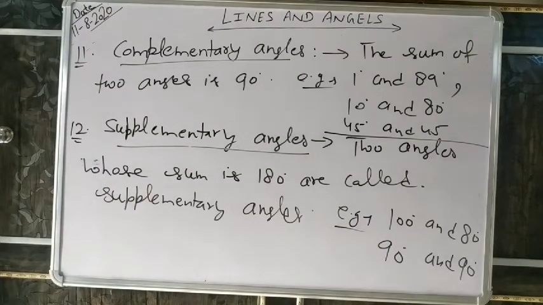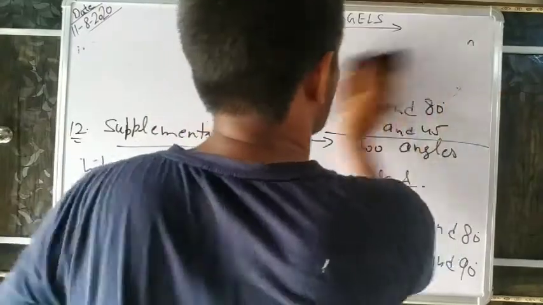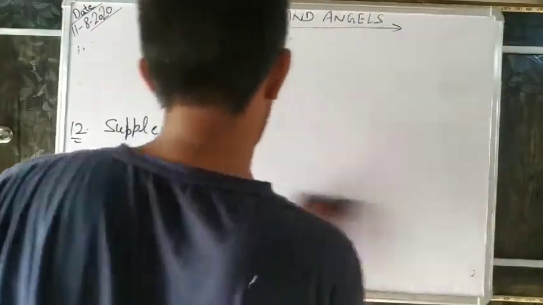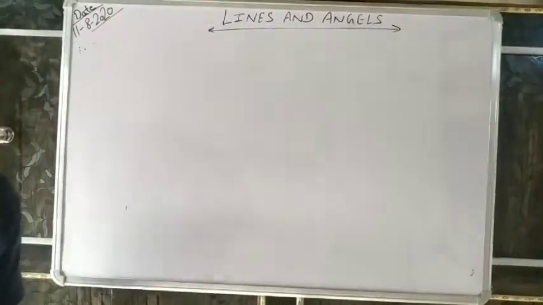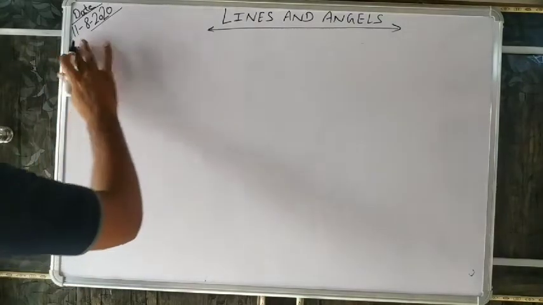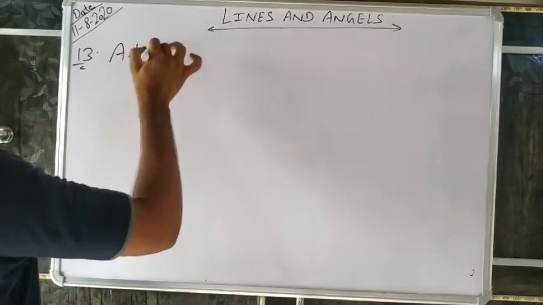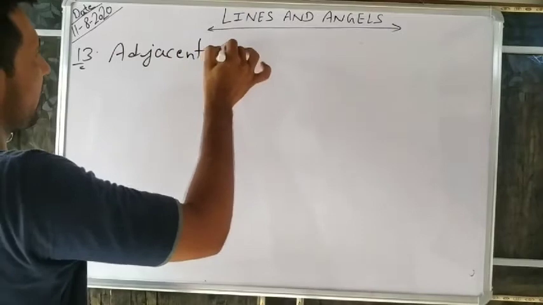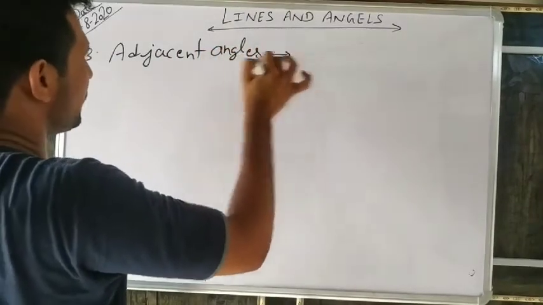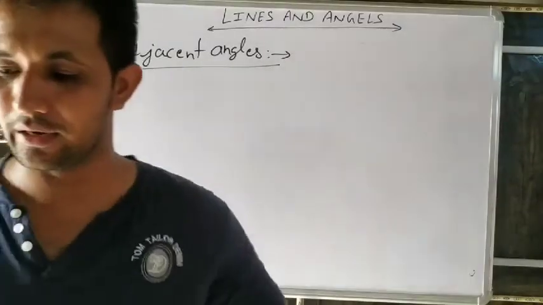So these are the different types of angles. Understand? Now after this, next. Today we will discuss only some basic terms. Exercise we will start tomorrow. Next is number 13, adjacent angles. Yes, what are adjacent angles? Do you know? I already told you many times. What are adjacent angles?